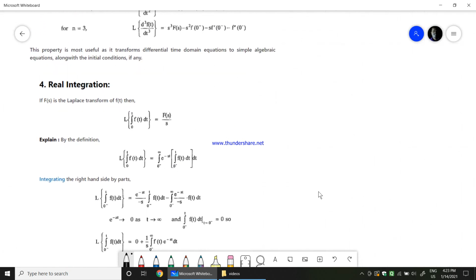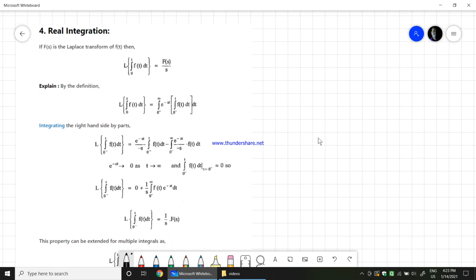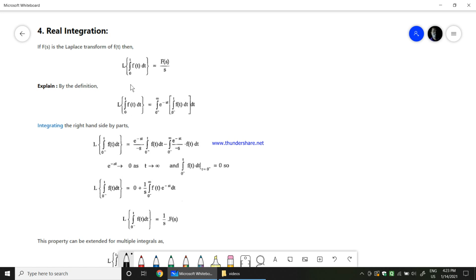Now coming to the Laplace transform of the real integration. What would be the Laplace transform of the integration of f of t dt? If you integrate f of t, what would be the Laplace transform of that integration? That is given by F of s by s. Let us see that.